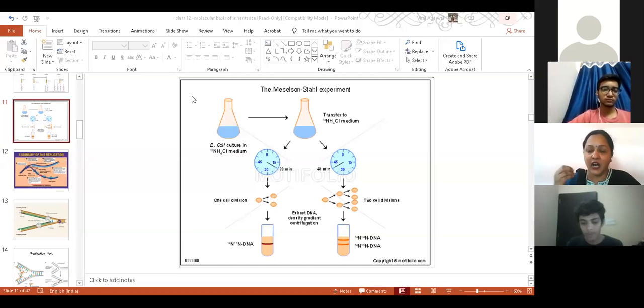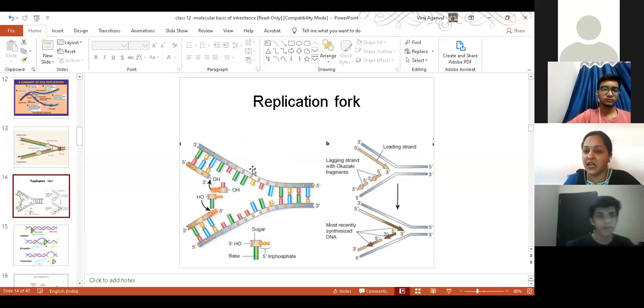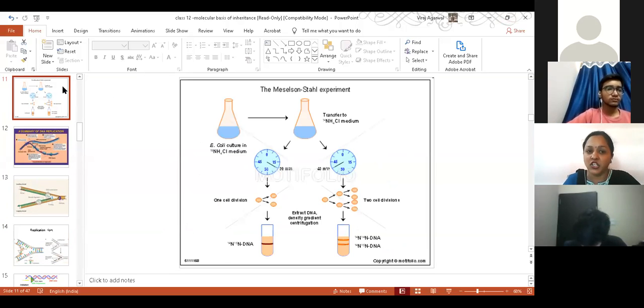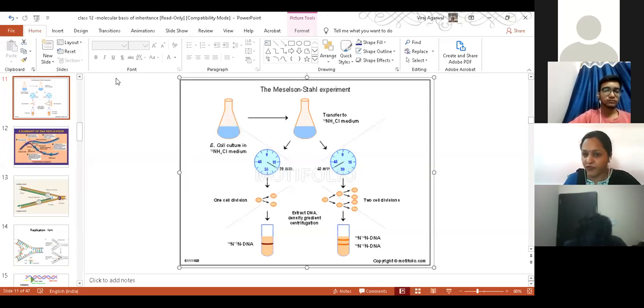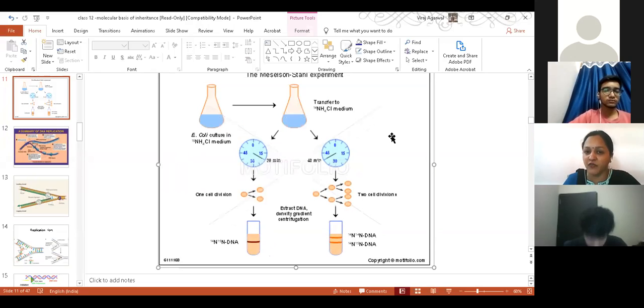First, let us see how Meselson and Stahl proved that DNA replication is semi-conservative. Semi-conservative means that whenever DNA replication occurs, it starts in the center, and of the two DNA molecules formed, one has the old parental strand and the other the newly synthesized strand. This is what we call the semi-conservative nature of DNA. Who proved the semi-conservative nature of DNA?